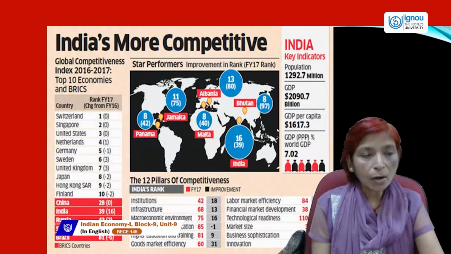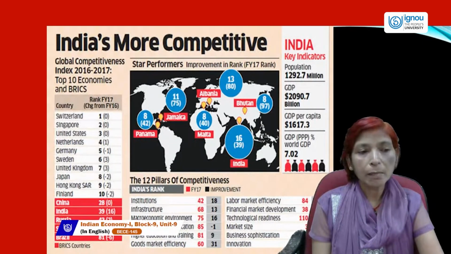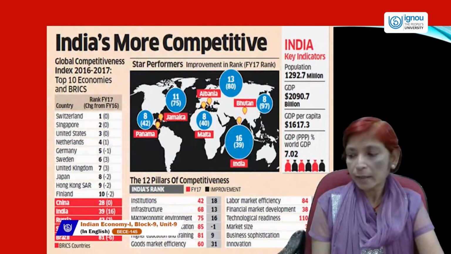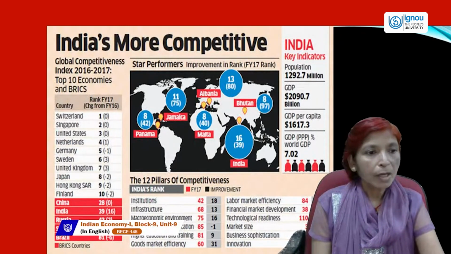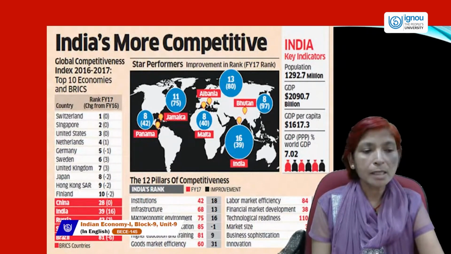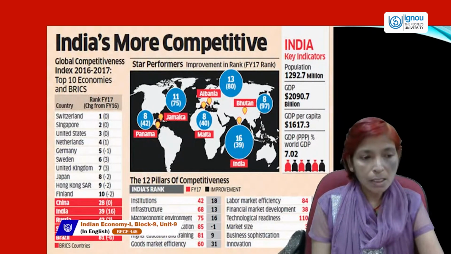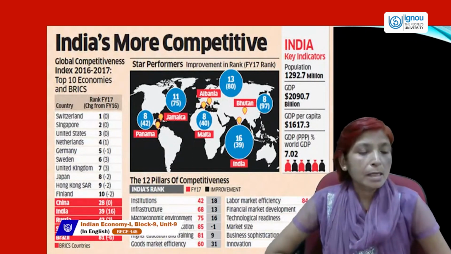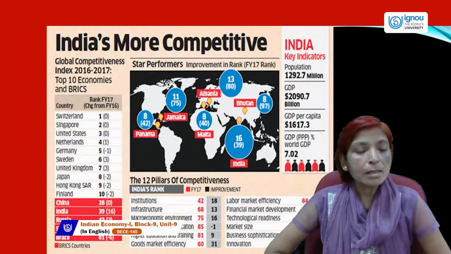So the ranks of different countries are: Switzerland rank is number 1, Singapore rank is number 2, United States rank is number 3, Netherlands rank is 4, Germany rank is 5, Sweden rank is 6, United Kingdom rank is 7, Japan's rank is 8, Hong Kong rank is 9, and Finland rank is 10.